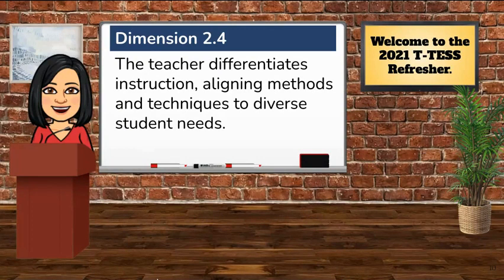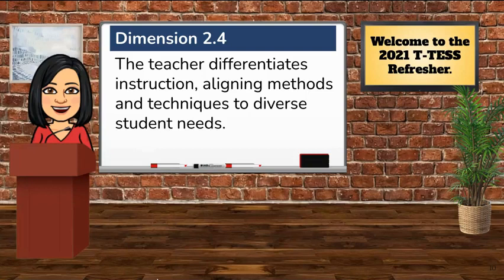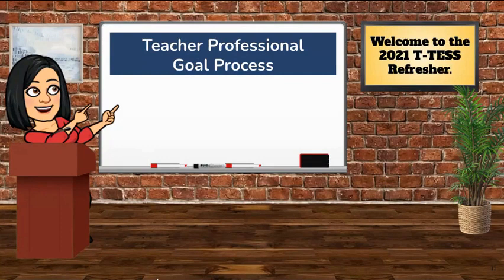to diverse student needs. Please circle the 3 target performance levels on dimension 2.4 as you did for 2.1. Also, label the statements under each performance level as descriptors. This will hopefully help to eliminate confusion as we move through the discussion and reference components within the rubric using shared language.